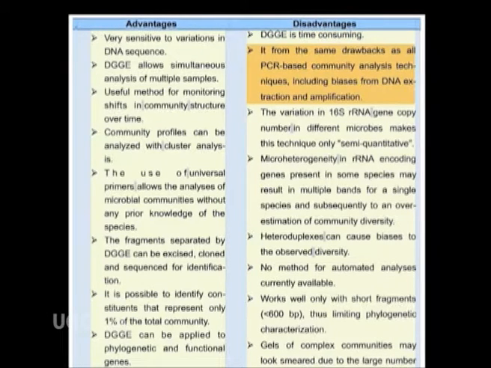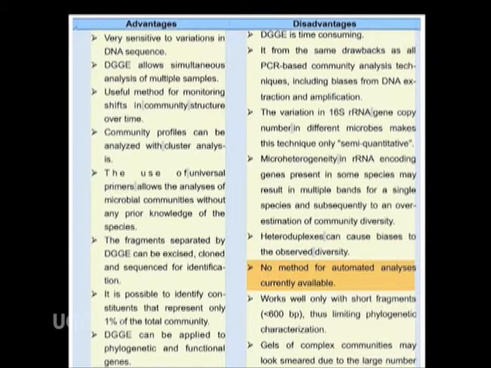It suffers from the same drawbacks as all PCR based community analysis techniques, including biases from DNA extraction and amplification. The variation in 16S rRNA gene copy number in different microbes makes this technique only semi-quantitative. Microheterogeneity in rRNA encoding genes present in some species may result in multiple bands for a single species and subsequently to an overestimation of community diversity. Heteroduplexes can cause biases to the observed diversity.